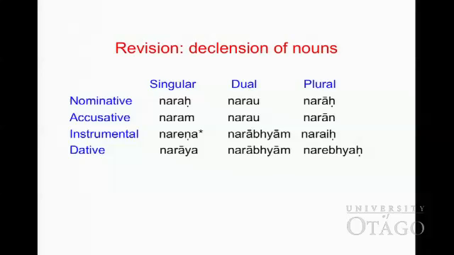Now, let's revise the declension of nouns we have learned from lesson 4 and lesson 5.